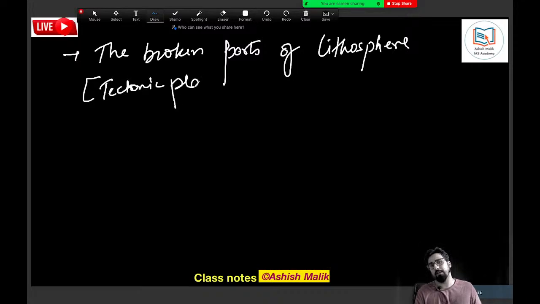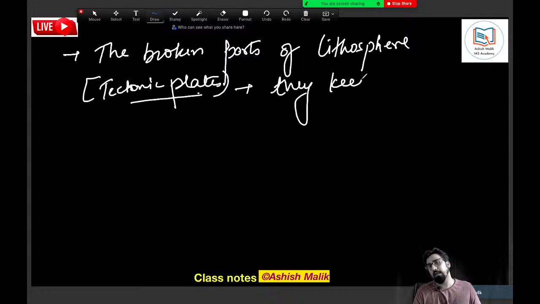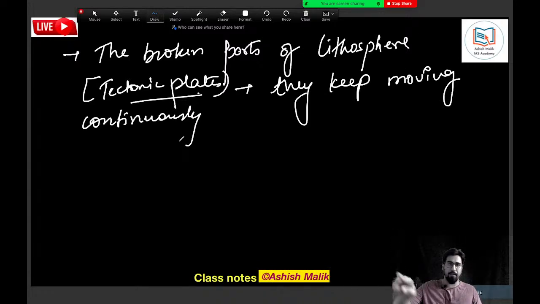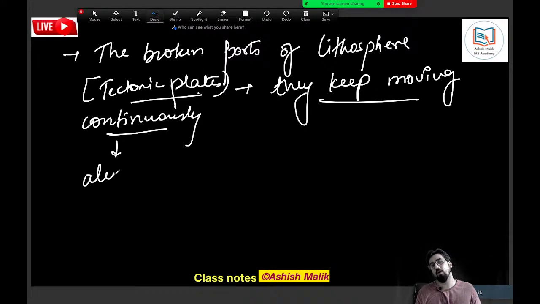These tectonic plates are not stable. They keep moving continuously. They are always in motion.